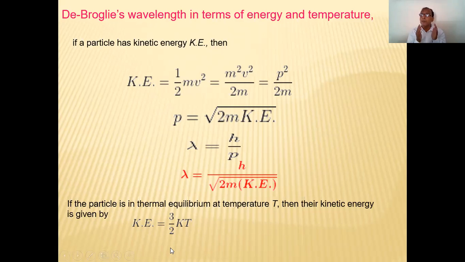Thermal equilibrium means the particle is in motion, it is going in the form of a wave, no doubt, but it has temperature T. Then at that time the kinetic energy is given by, we know this equation, we studied it in the kinetic theory of gases. Kinetic energy is equal to what? 3/2 kT, where k is the Boltzmann constant, T is the absolute temperature, isn't it?